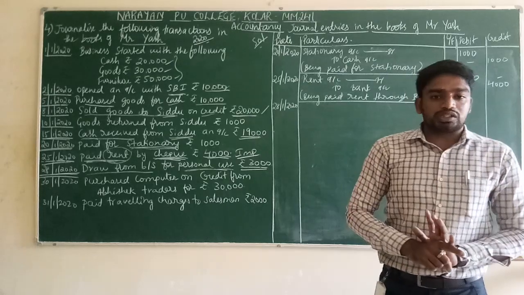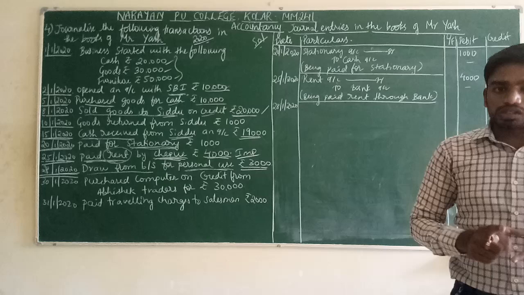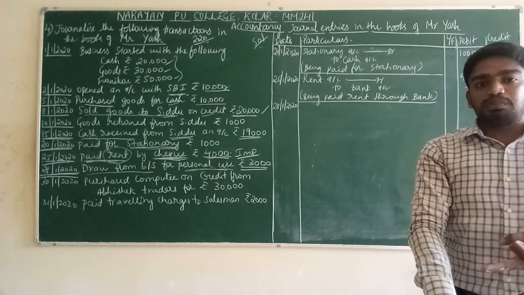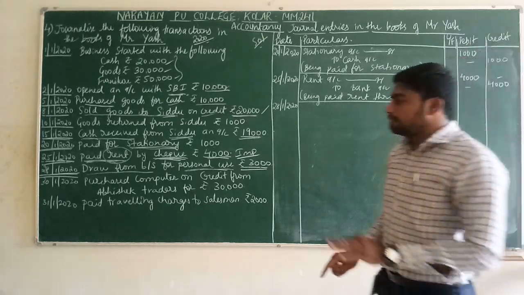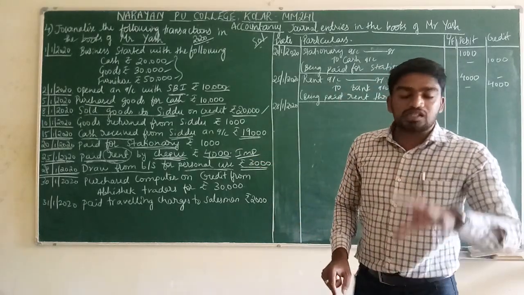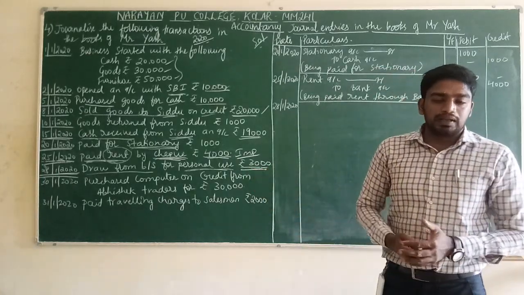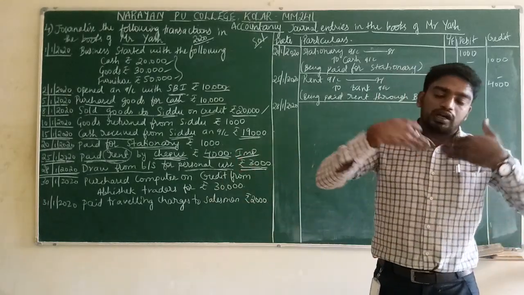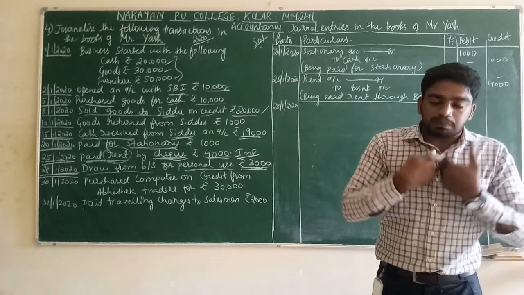Already I have explained this to you. What is the meaning of drawings? Drawings refers to cash, goods or any other items taken by the owner from his business for his own purpose only. That is called drawings. Here Mr. Yash is taking cash from the business for his personal use. How many rupees? 3,000. Very simple. Mr. Yash is taking 3,000 from his business for his own use, for his family purpose, for his house purpose, for his personal purpose.